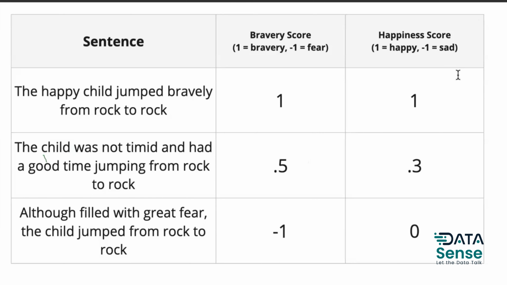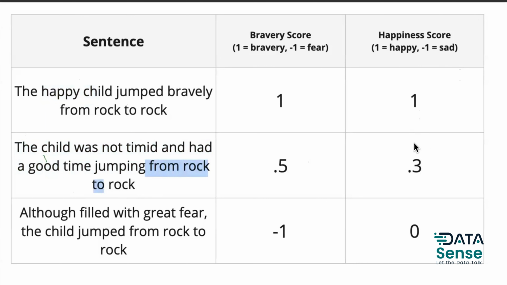Now let's talk about happiness score. The child was not timid. Okay, वो डर नहीं रहा था and had a good time jumping from rock to rock. He had a good time. मतलब ठीक है, अच्छा लगा उसको. But happiness as compared to this, the happy child, there is nothing mentioned about happiness. Okay, he had a good time, but that doesn't mean he was happy, right? I mean, in the office you have a good time generally, but you are not happy because you want to go out of the office. So that is point 3.